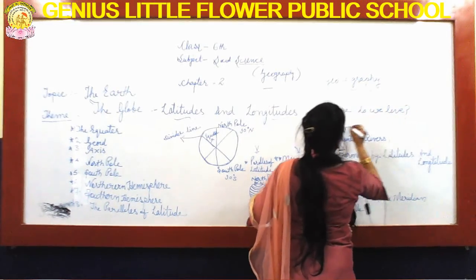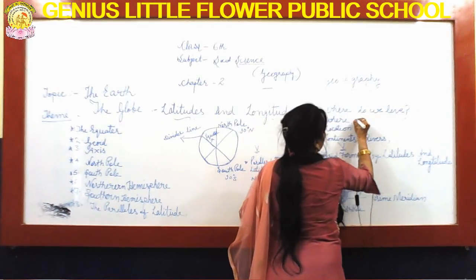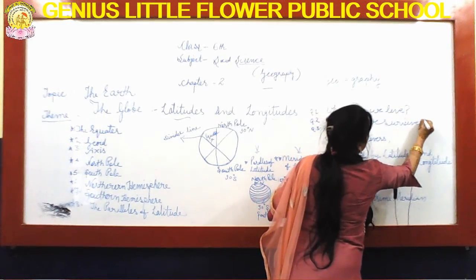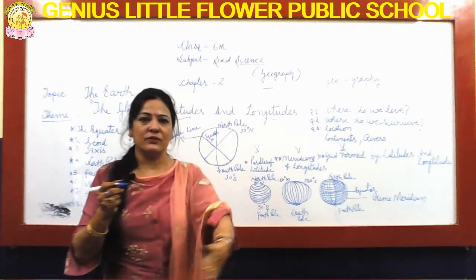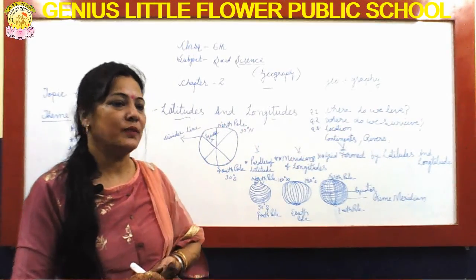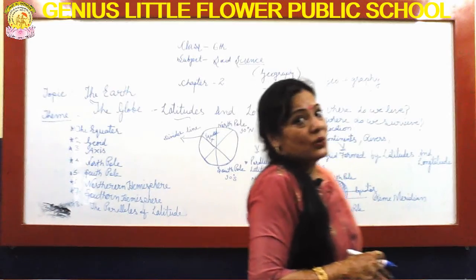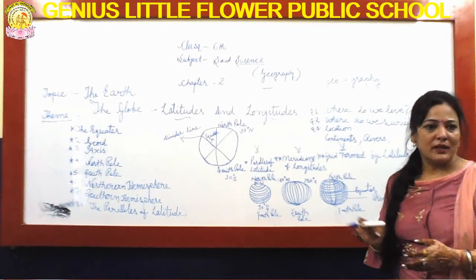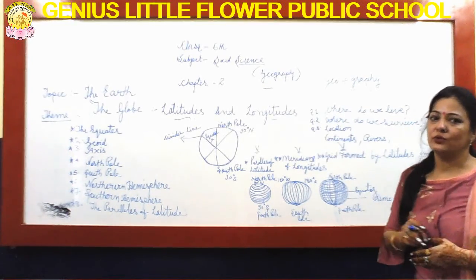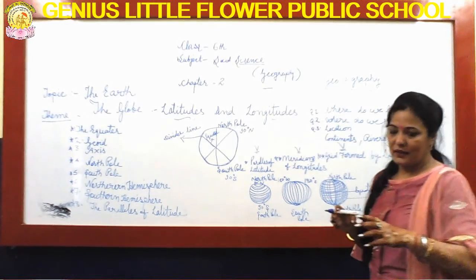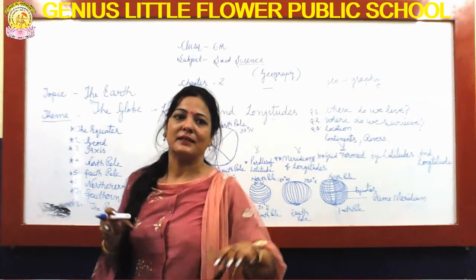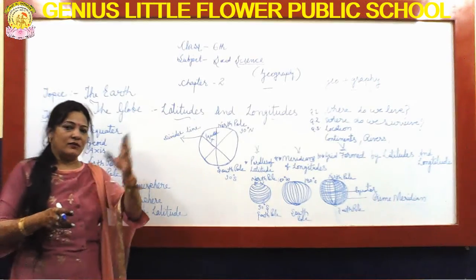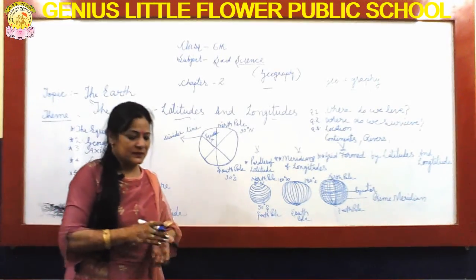Where do we live? Where do we survive? We live on earth. Simply we can say, we can't understand the earth by book or by knowledge alone. Due to this, we have to make a position or a drawing like a globe. We make a globe, so I will show you in a globe presentation.